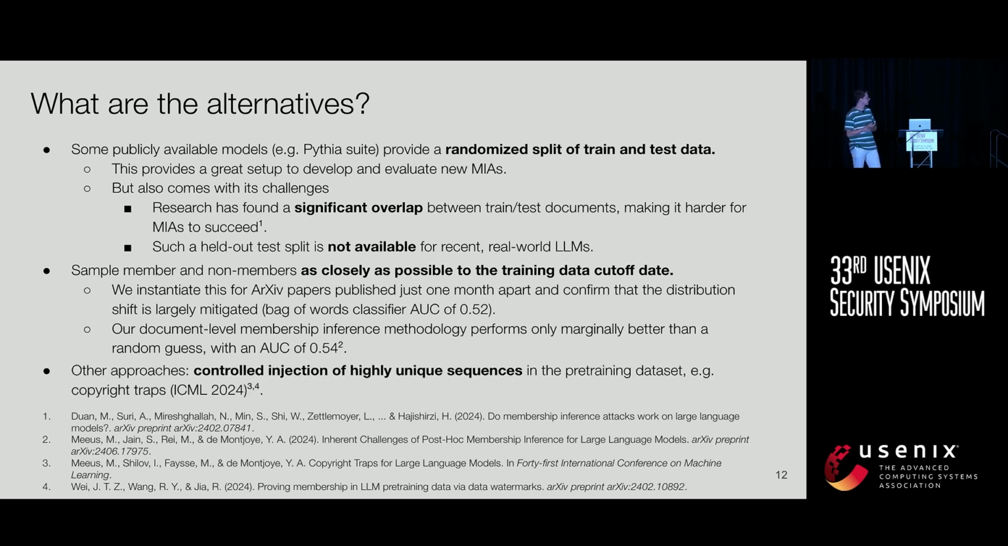Other approaches, and I think this is probably the most favorable one, is some kind of controlled injection of highly unique sequences in the pre-training dataset, which has been proposed, for instance, as copyright traps or data watermarks at ICML.